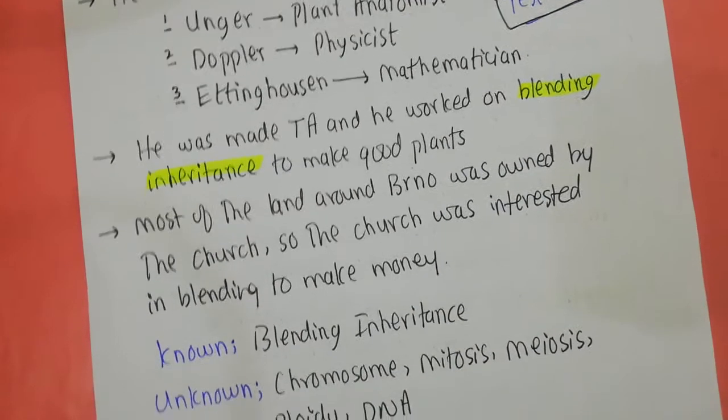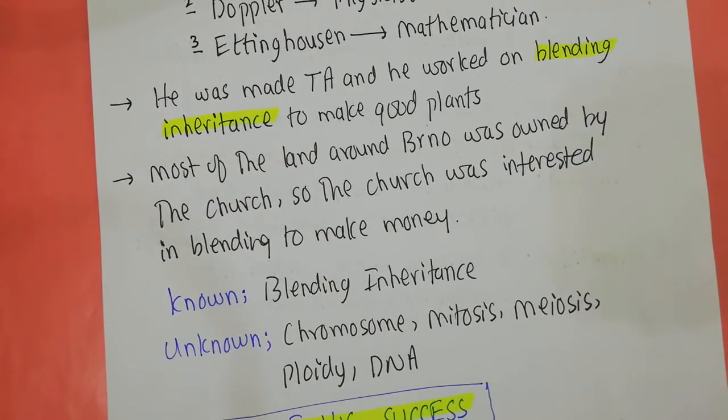So when he started working on blending inheritance, the known thing at that particular time to Mendel was blending inheritance: that you can combine two parents with good traits and expect the good characters of both parents in a single offspring. The unknowns at that time: chromosomes were not known, mitosis, meiosis, ploidy, DNA, nothing was known at that particular time.